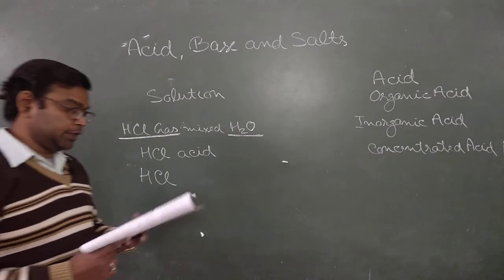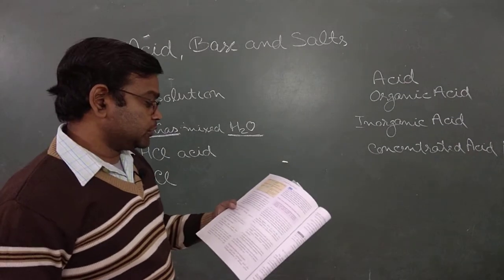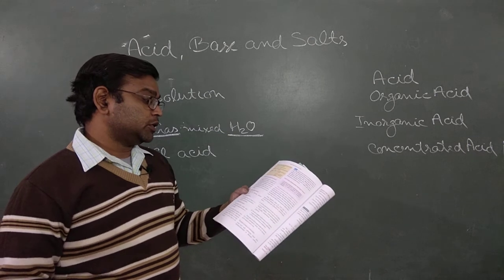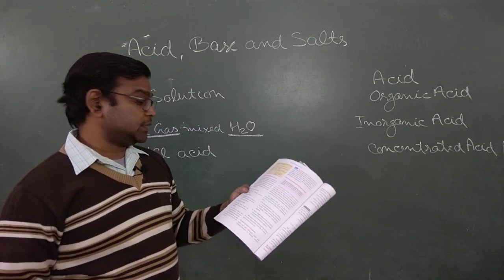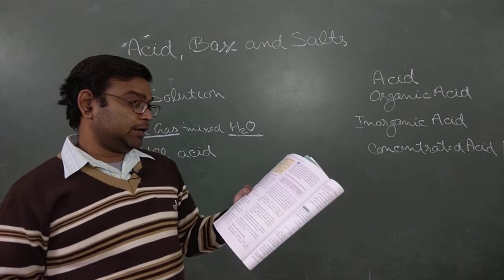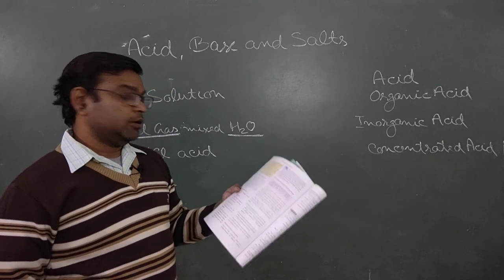In this book it is also written that, for example, a solution of hydrogen chloride gas in water is called hydrochloric acid. If the solution is saturated or contains a large amount of the acid, it is called a concentrated acid. Clear?